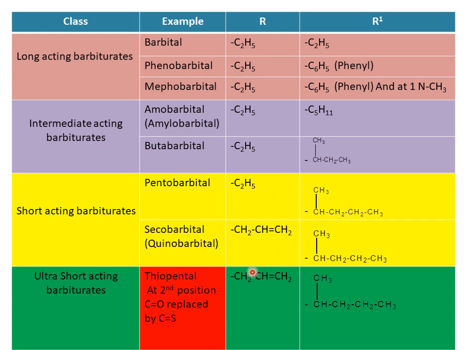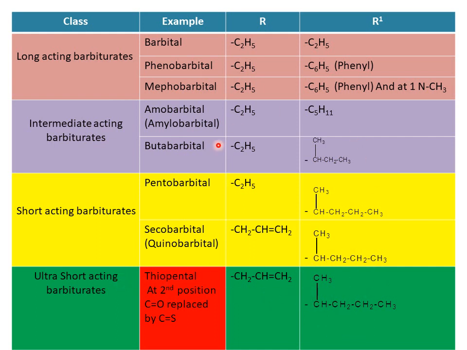It consists of a vinyl group along with an isopentyl. In pentobarbital, the R1 is the same, but R may vary. One is ethyl, and here it consists of a vinyl. And next one is the ultra short acting barbiturates. The only example in your syllabus is thiopental. Thiopental is different from barbituric acid. Barbituric acid at the 3 positions possesses ketones, but here at the second position the C double bond O is replaced with C double bond S, which gives thiopental. It also possesses R1 as an allyl and the other as a pentyl.